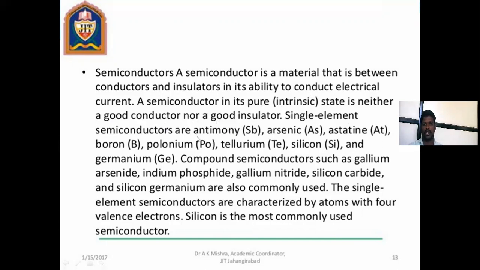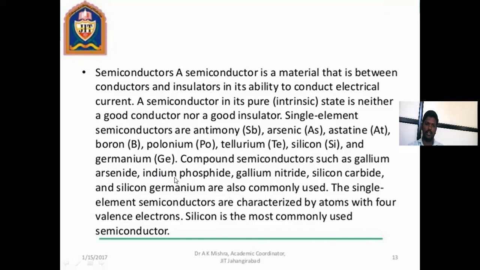Single element semiconductors are antimony, arsenic, astatine, boron, polonium, tellurium, silicon, and germanium. Compound semiconductors such as gallium arsenide, indium phosphide, gallium nitride, silicon carbide, and silicon germanium are also commonly used. These materials are not single elements. They are formed by other atoms.